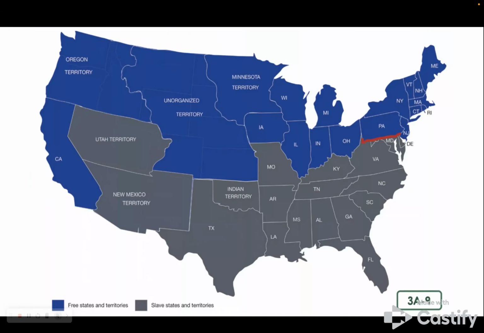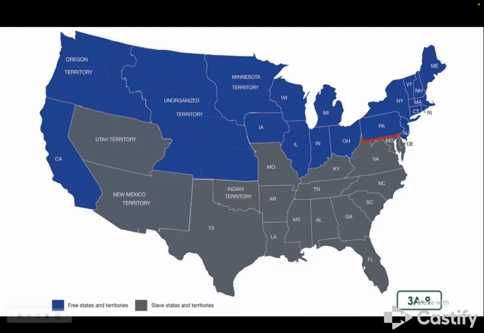The United States was growing, spreading west and adding new states. As the country expanded west, so did the Mason-Dixon line. By the 1850s, most states north of the Mason-Dixon line were generally free states. In other words, slavery was against the law. In the states south of the Mason-Dixon line, slavery continued to be legal. There were more territories to the west that would soon be joining the country.